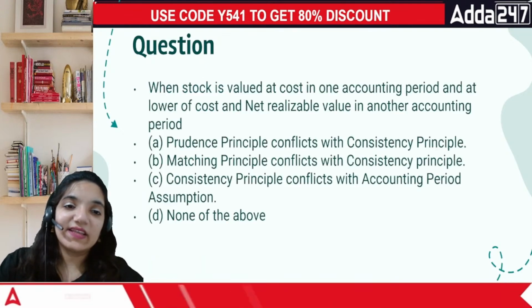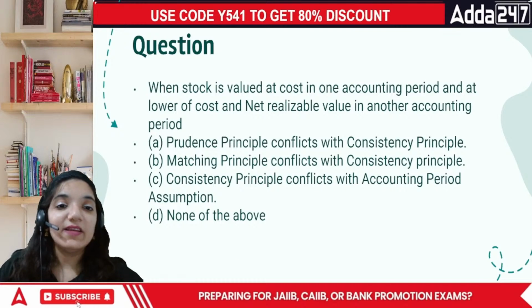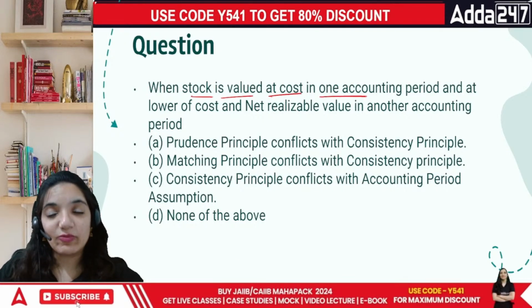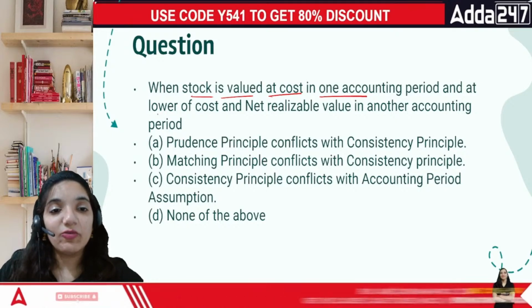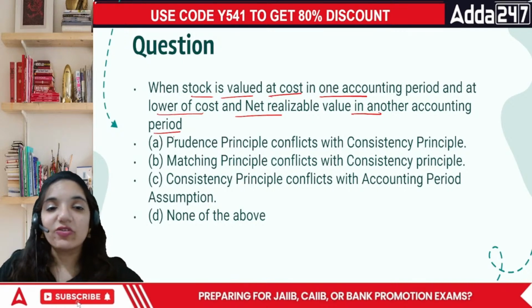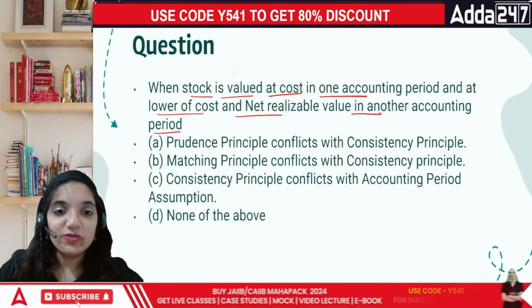Then comes the next part: when the stock is valued at cost in one accounting period and at the lower of cost and net realizable value in another accounting period. So you are looking towards AS 2, right?